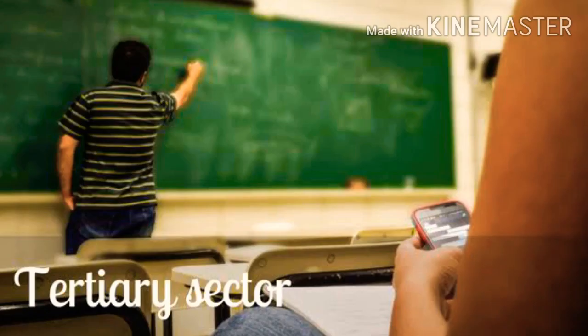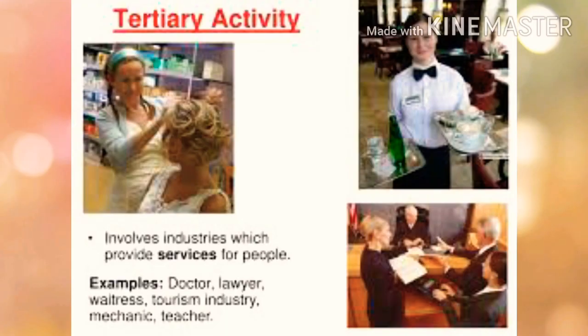The third one is the tertiary sector or service sector. It is the sector which provides help to the other two sectors, that is the primary and secondary sector, for their development. That means there is an interdependent relationship between the three sectors in our Indian economy, and with these three sectors only can we have complete development in our Indian economy.